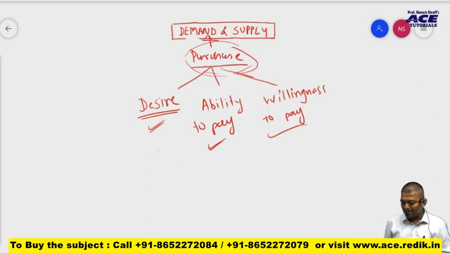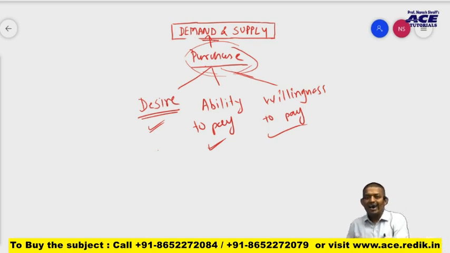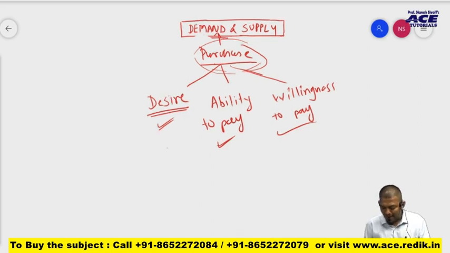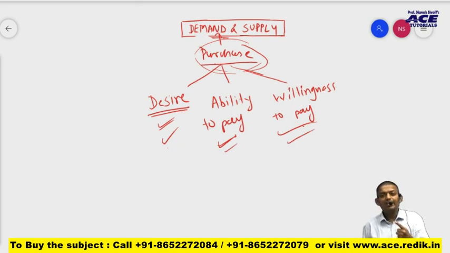So what we can conclude, in ordinary language, demand is desire, but in economics, mere desire cannot be called demand. In economics, demand is desire which is backed by ability and willingness to pay. Thus, demand is actually three conditions: desire, ability, and willingness to pay for it.